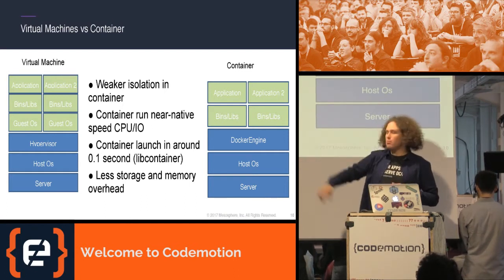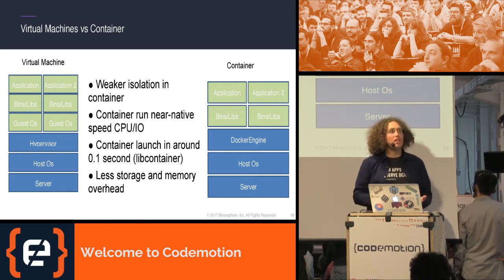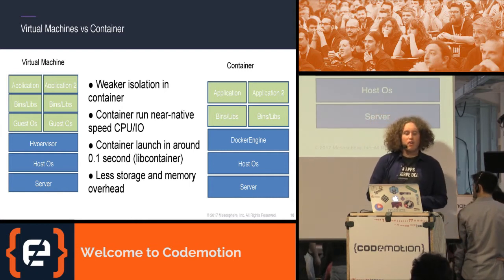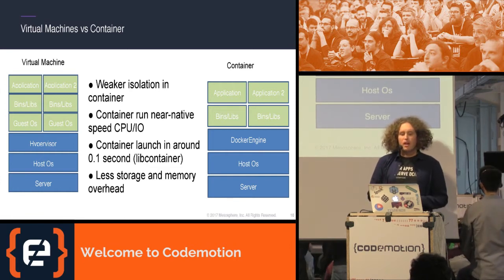If I'm doing the same in the virtual machine picture, I will only bring down that virtual machine, because that kernel is targeted to that virtual machine. On the other hand, as it's just a process group, those containers are running at near native CPU and I/O speed, because it's just one process group in a kernel.